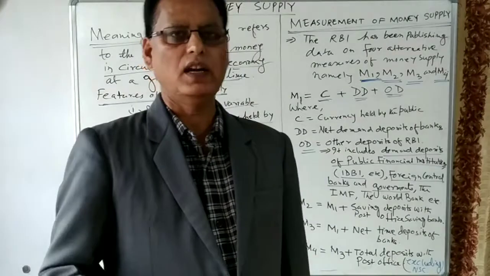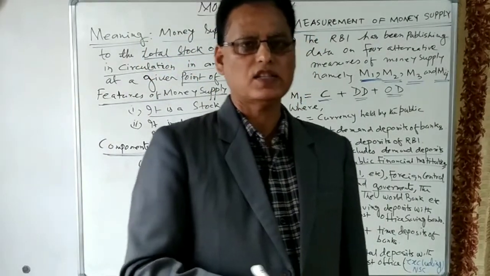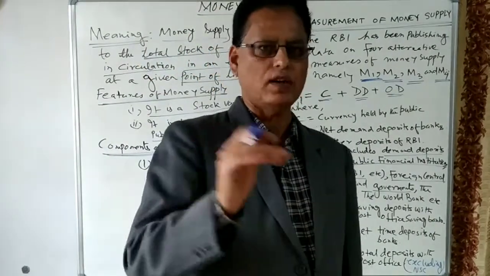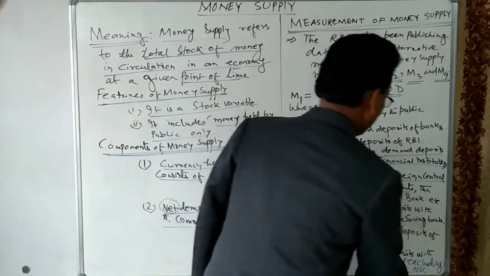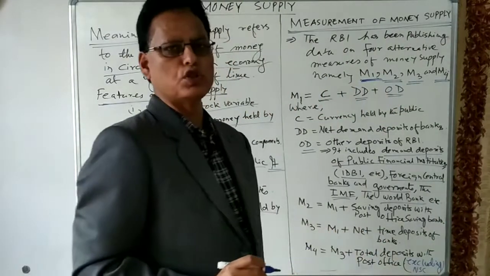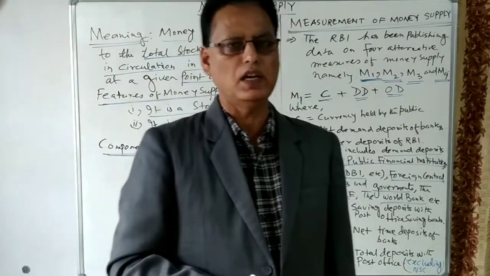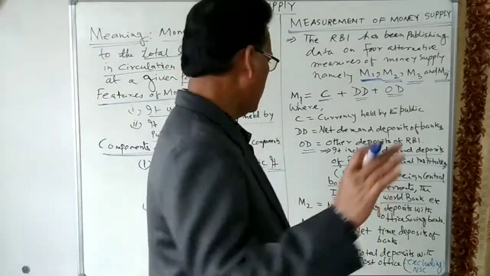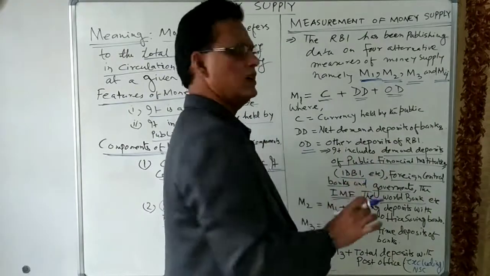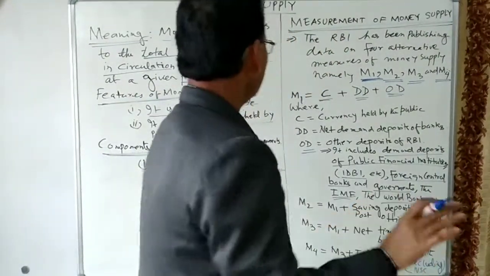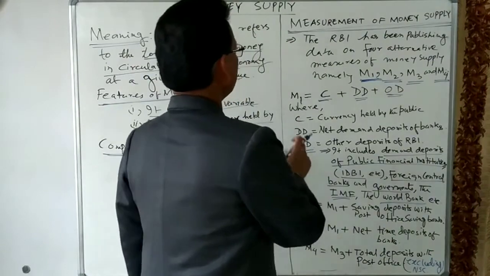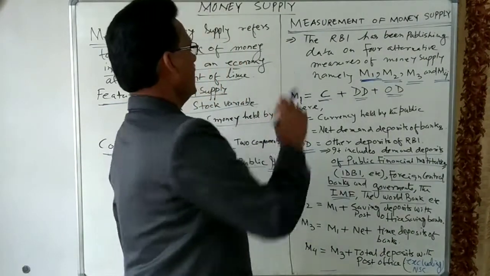Apart from this, the International Monetary Fund and the World Bank also deposit money. The money deposited by the government and by the commercial banks does not come under the category of M1.